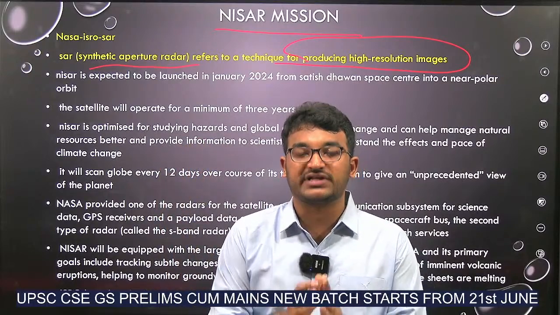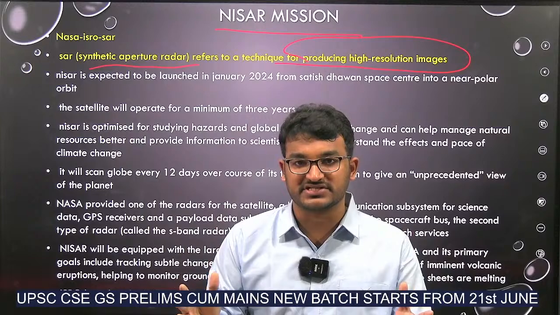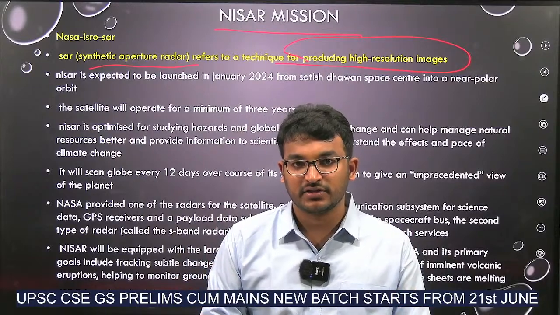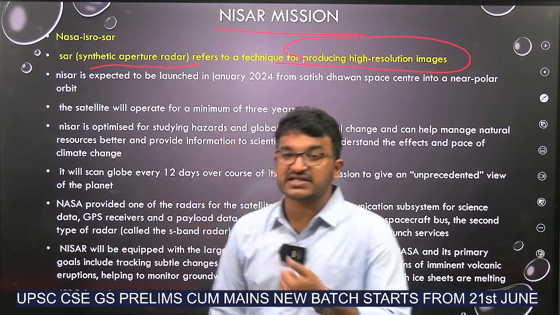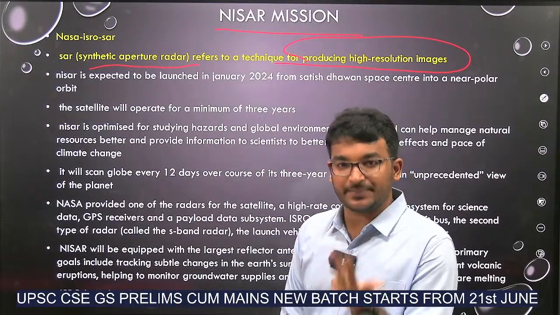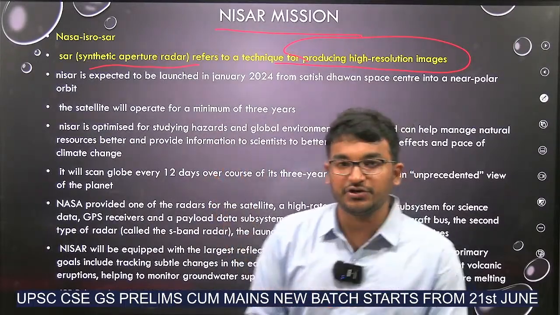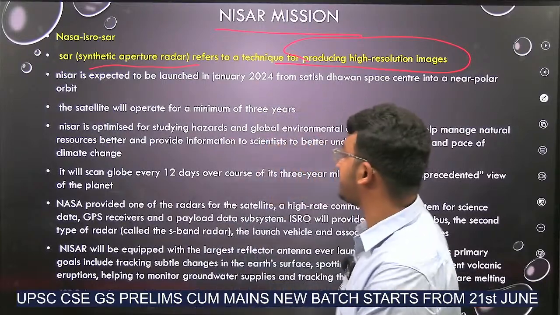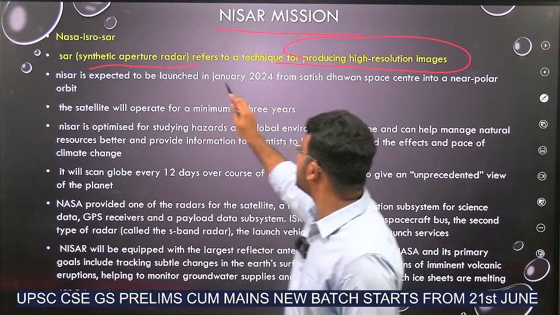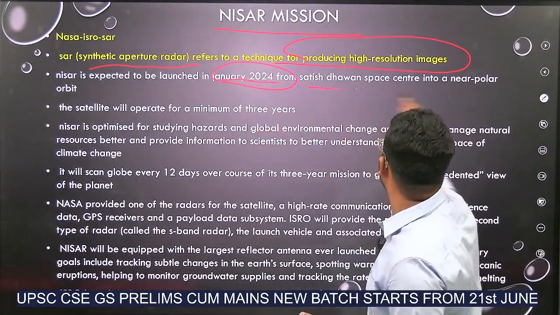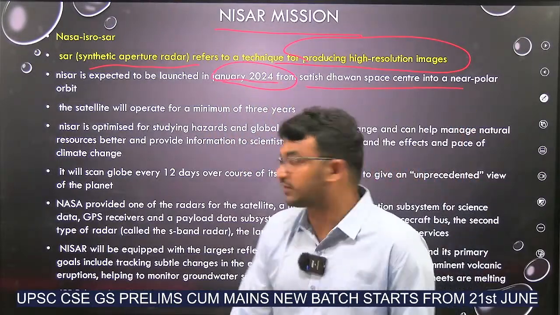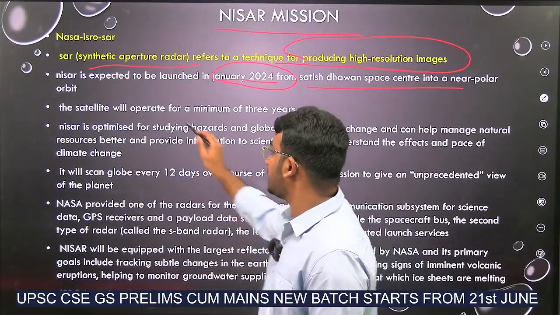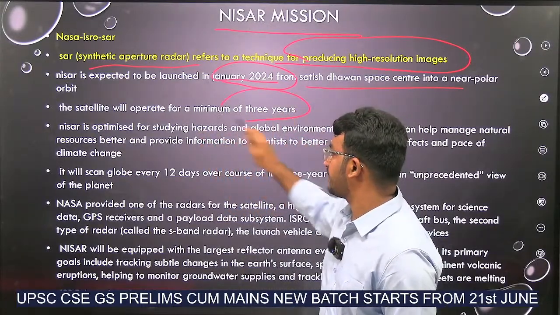having the ability to take high resolution images from space. Okay, so that's why the name of this Nisar is NASA ISRO Synthetic Aperture Radar. Means it is a dual combination of work from both NASA and ISRO. Okay. And it is expected to be launched in January 2024 from our Satish Dhawan Space Centre only. And the mission period is 3 years.